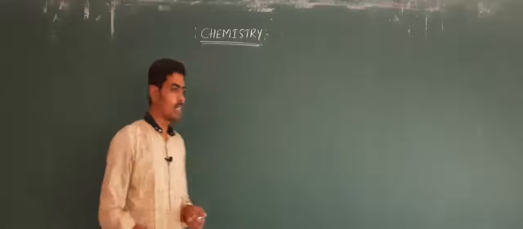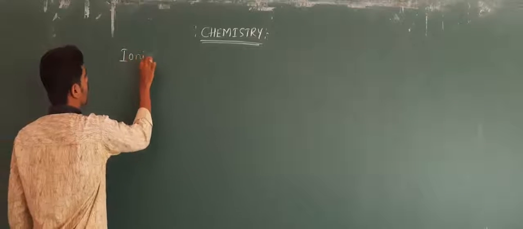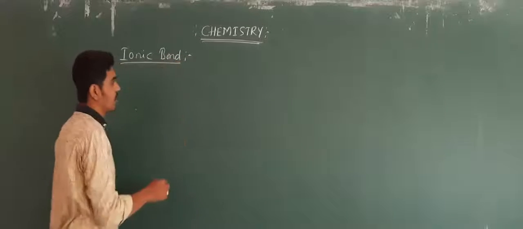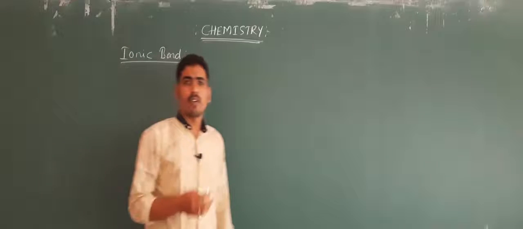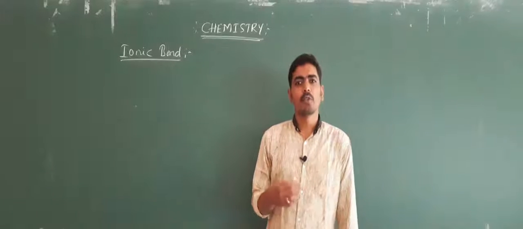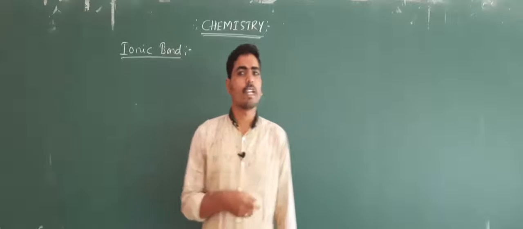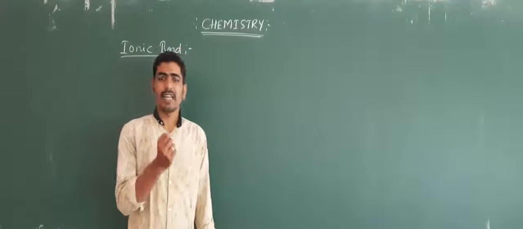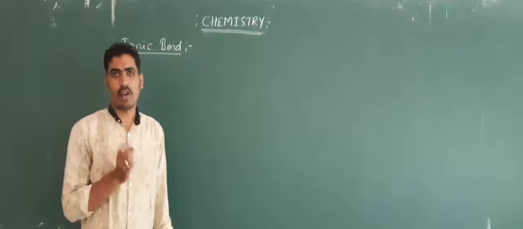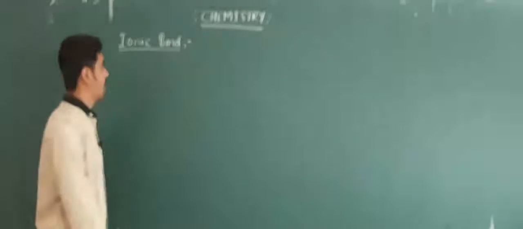Okay. Now we will discuss another kind of bond, that is the ionic bond. In some cases, as you have observed with the hydrogen atom, one hydrogen atom combines with another hydrogen atom by mutual sharing of electrons, and in such a case the covalent bond is formed. Means the electrons are shared but not donated or lost or gained completely. Now in the case of an ionic bond, what happens?